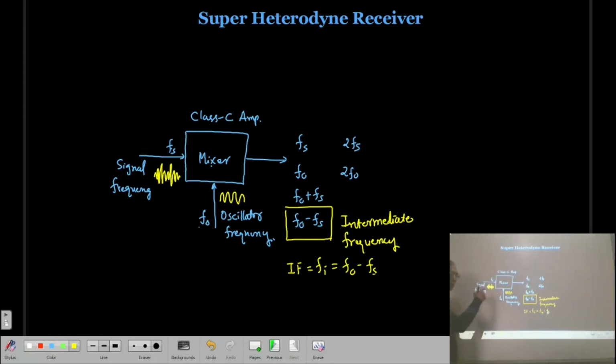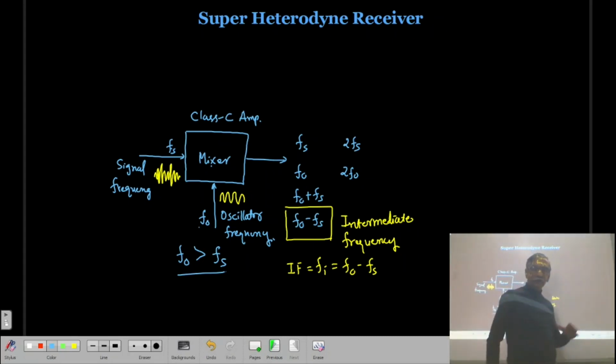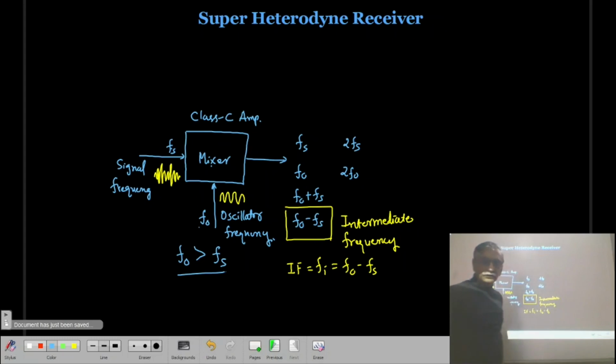Here in this mixer stage, always remember that the oscillator frequency is greater than the signal frequency. Why is it greater? That we will discuss later in the next lecture.